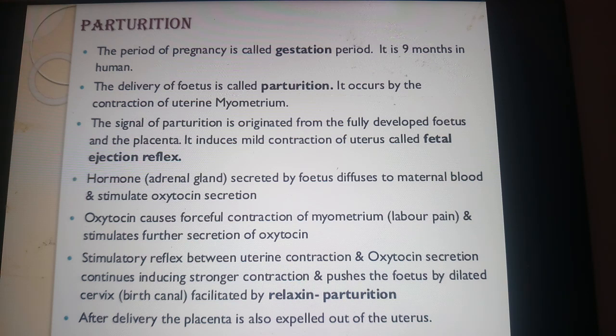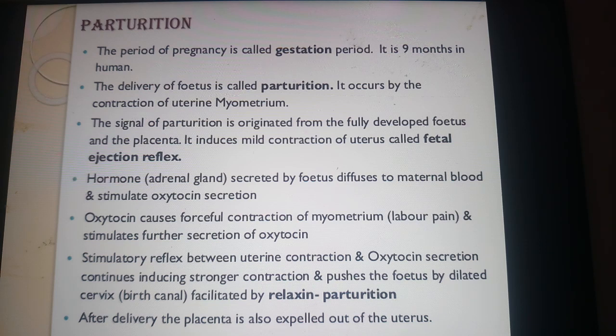The uterine contractions and oxytocin secretion continue, inducing stronger and stronger contractions, and this pushes the fetus by the dilated cervix, meaning the birth canal. Whenever the cervix gets dilated, the baby is pushed outside from the birth canal or the vagina.